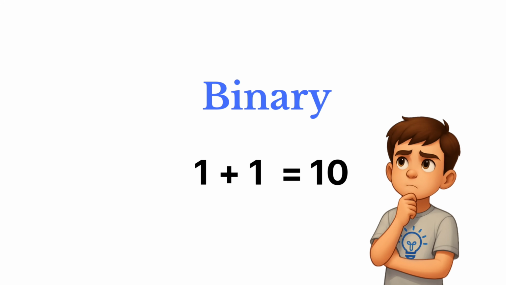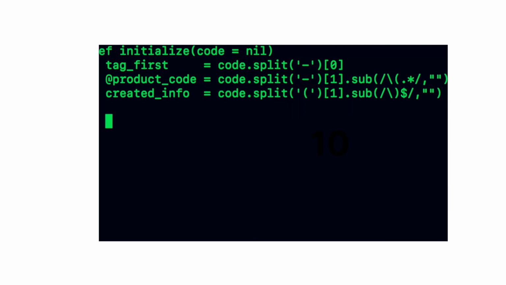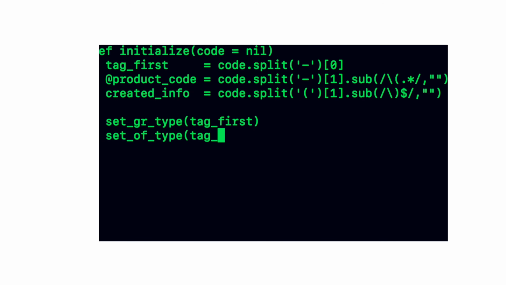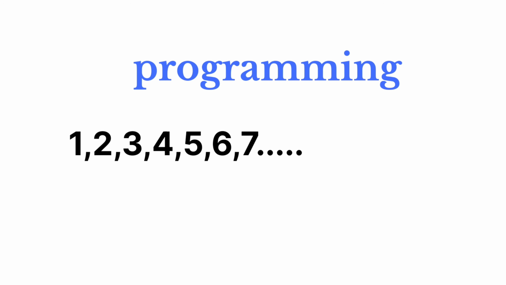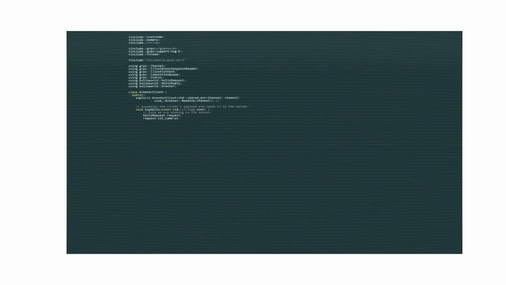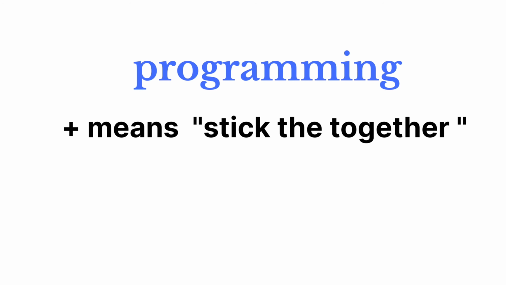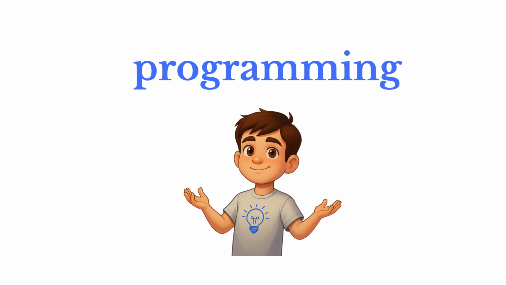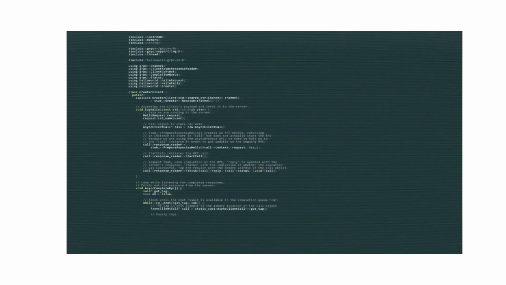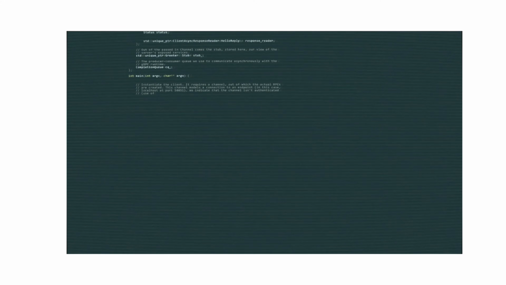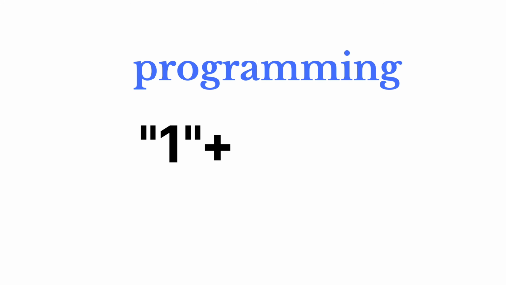But what if the 1 isn't a number at all? In almost every programming language, the plus symbol can mean two different things. If you're using numbers, it means add. But if you're using strings, that is, pieces of text, it means stick them together. Programmers call this concatenation. So if you tell the computer to add the text string 1 to the text string 1, it just sticks them together, and your answer is 11.